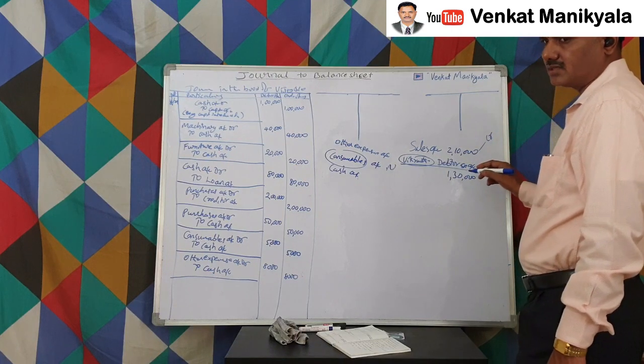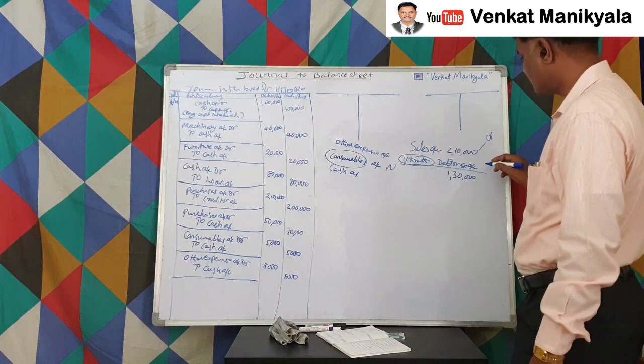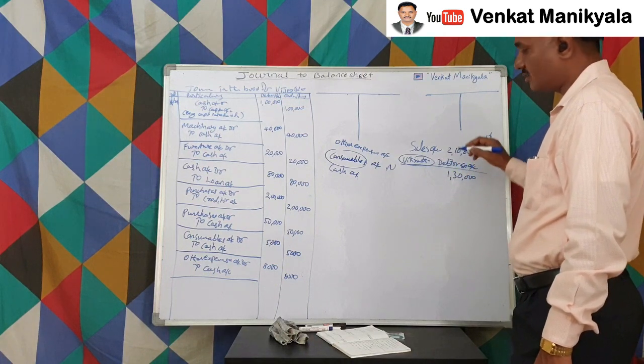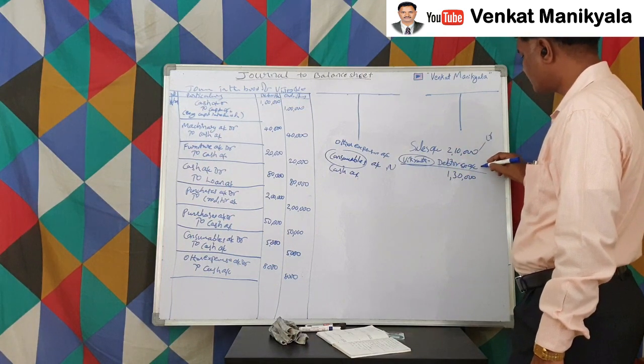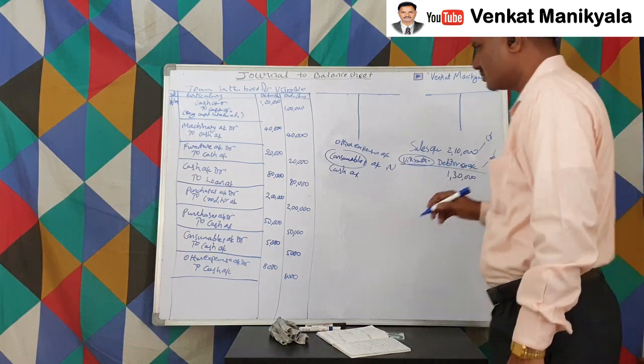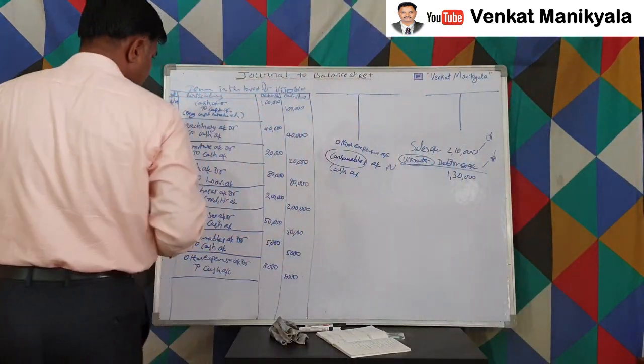Debtor is a personal account. As per the personal account rule, what we have to do? Debit the receiver, credit the giver. Because debtor is receiving, so we are supposed to debit him. Right? So now the journal entry is.